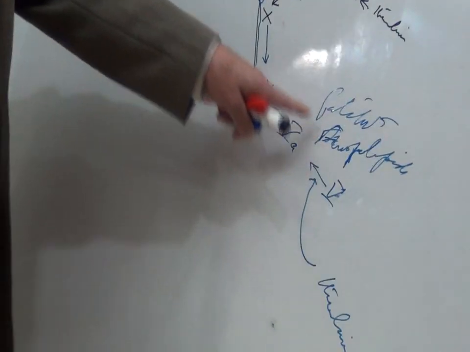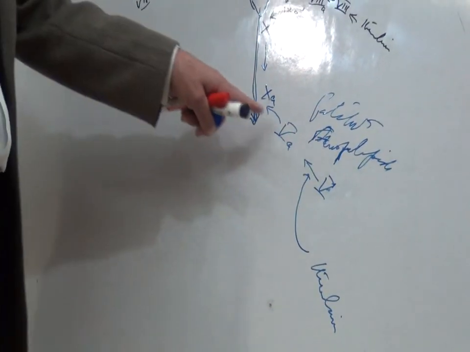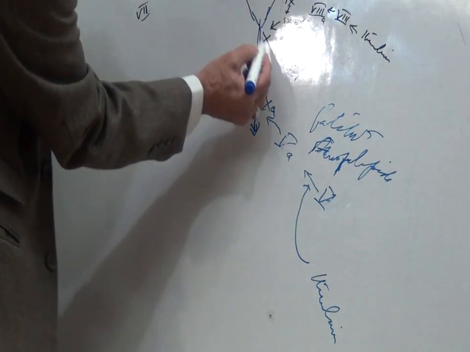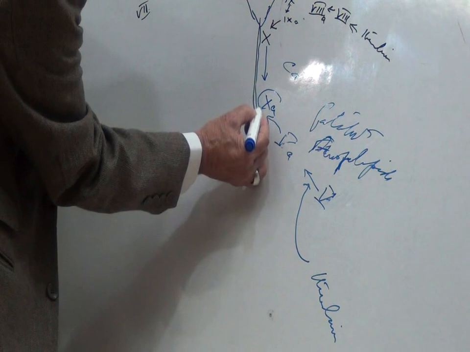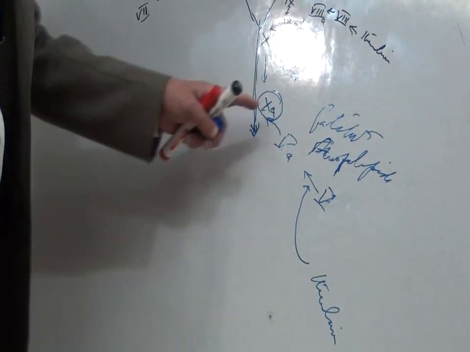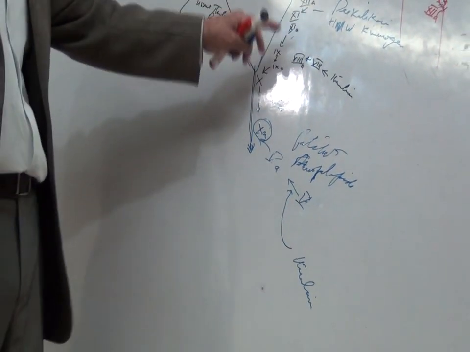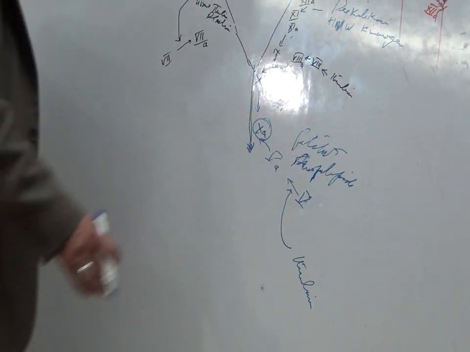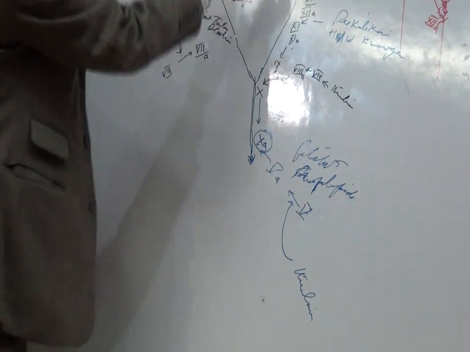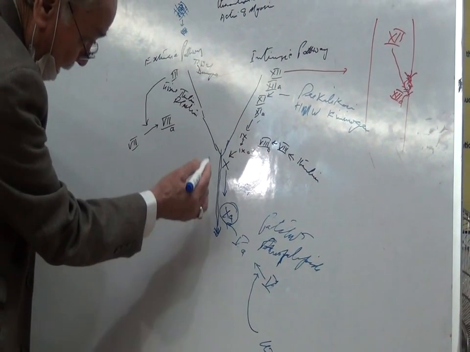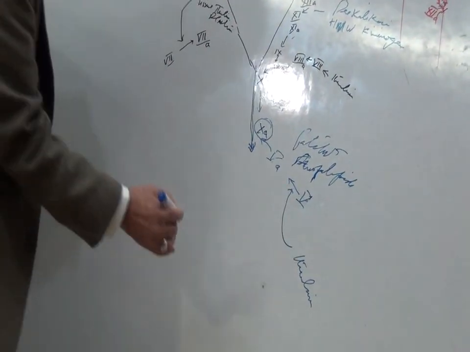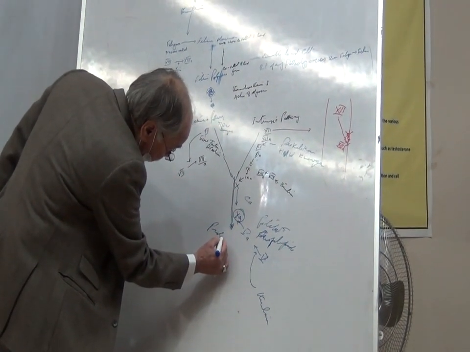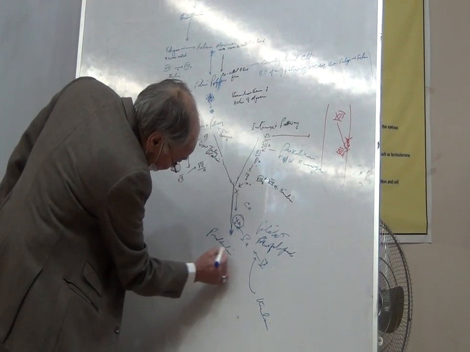The tissue platelets, phospholipids, and also the calcium which is added there, and also the active factor 10 which is formed in both intrinsic and extrinsic pathway. Tissue thromboplastin can also come and act there, and all of them form the prothrombin activator.